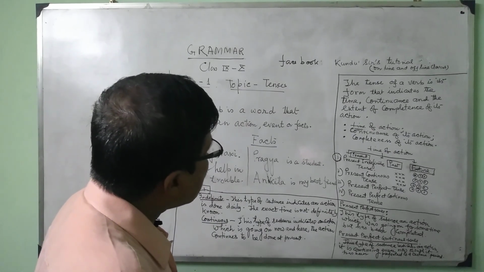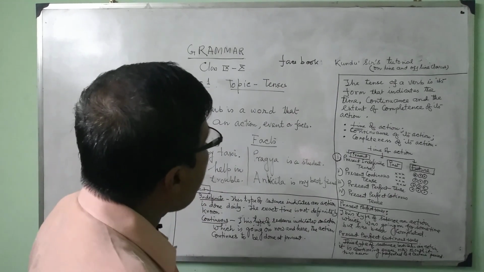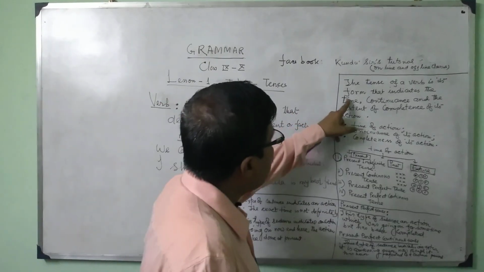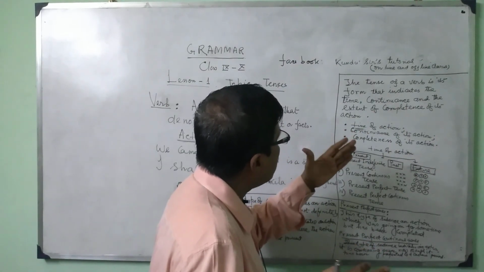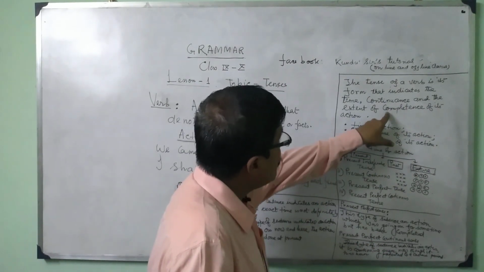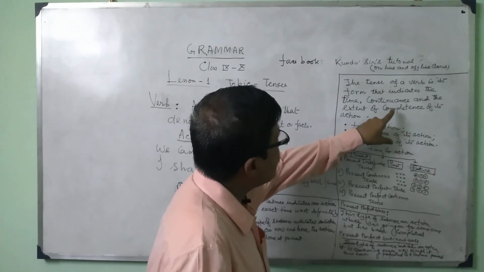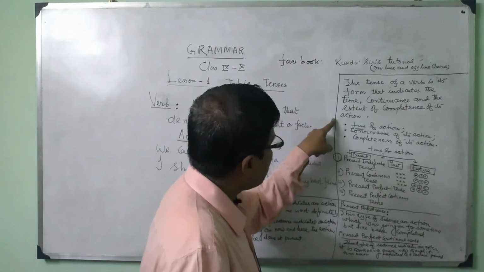There are three words here. One is time, second is continuance, how much time is continuing, and the position of action, that is completeness of its action.